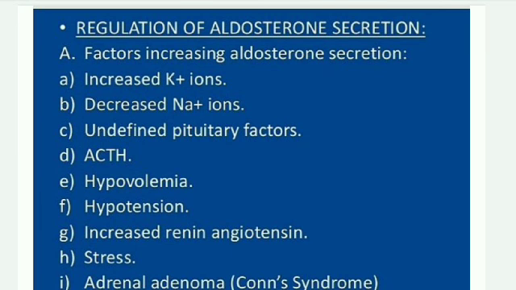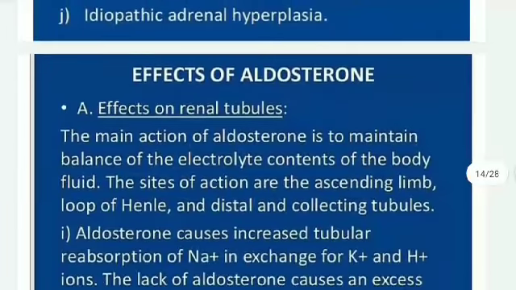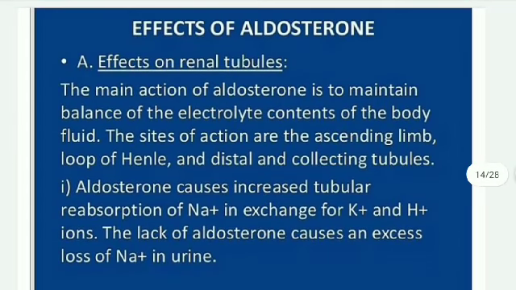Factors increasing aldosterone secretion: increased potassium ions, decreased sodium ions, undefined pituitary factors, ACTH, hypovolemia, hypotension, increased renin angiotensin, stress, adrenal adenoma, Conn's syndrome, idiopathic adrenal hyperplasia.